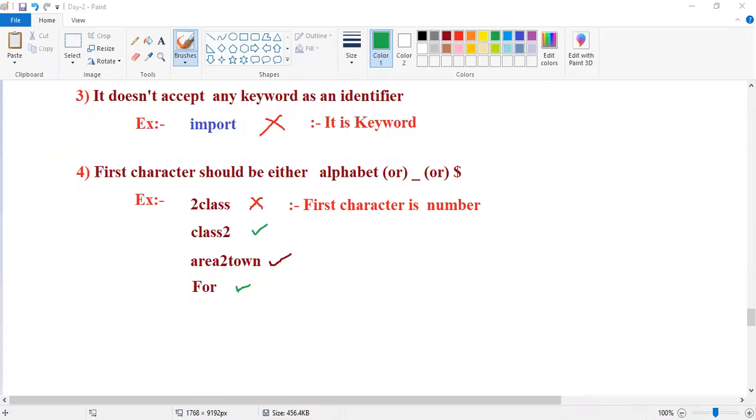Just once go through your rules, the 4 rules. I'll show you some identifier names, and you have to identify whether they are valid or invalid.